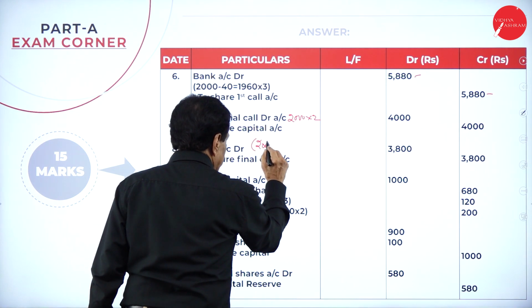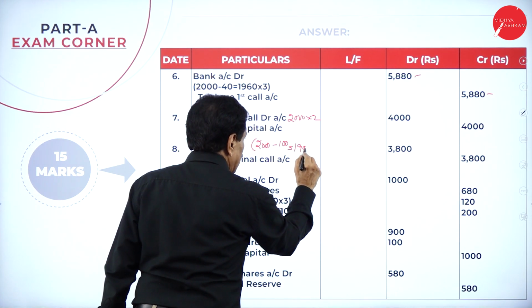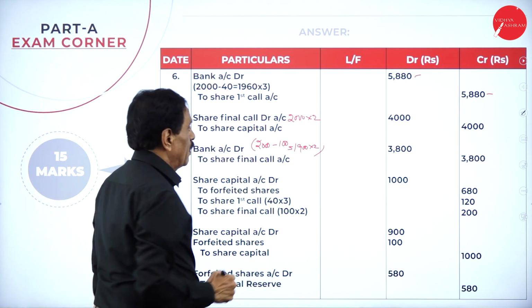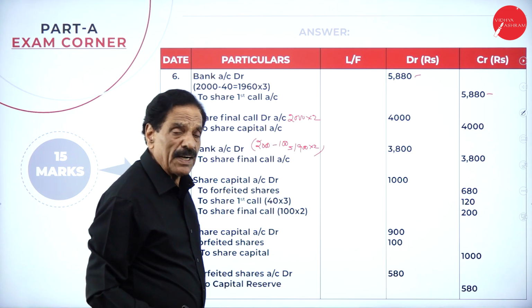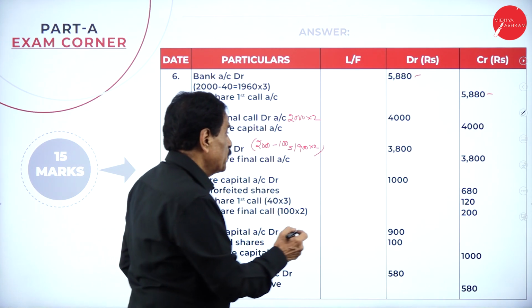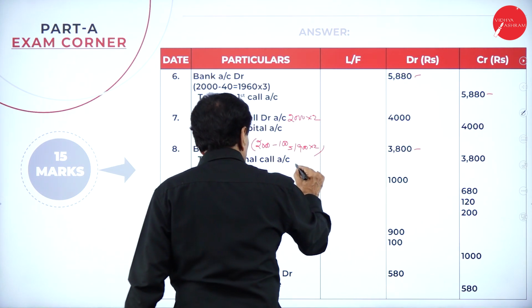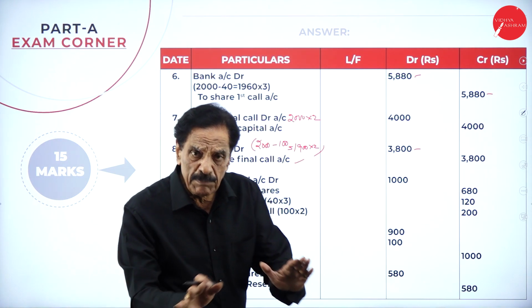2,000 minus 100 is equal to 1,900 into 2. In total how many shares? 2,000. How many shares' money could you not receive? 100. How many shares' money are you going to receive? 1,900 into 2, 3,800, to share final call account 3,800. So the entries have been formed.